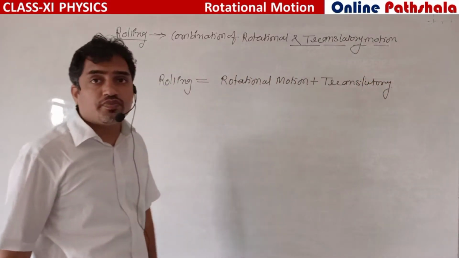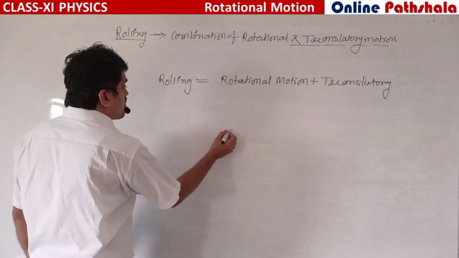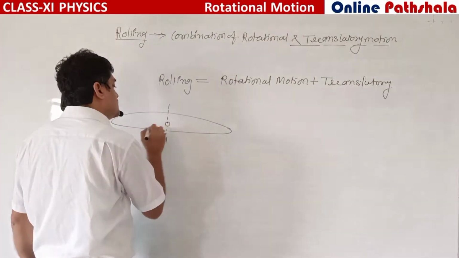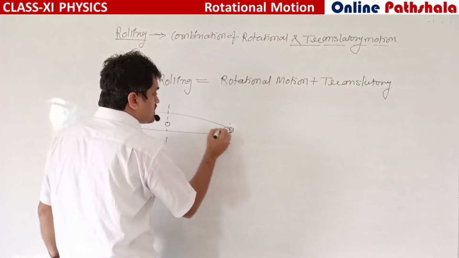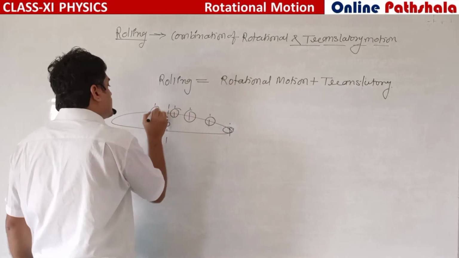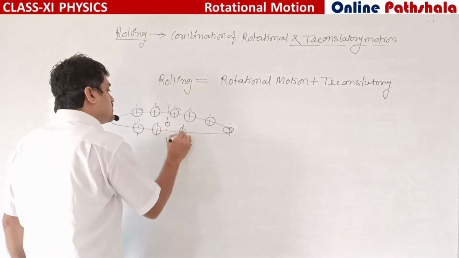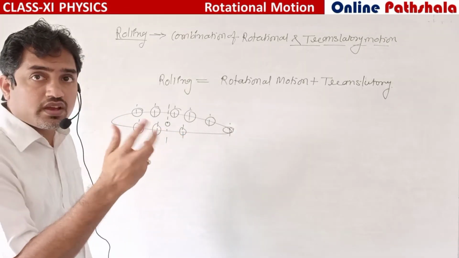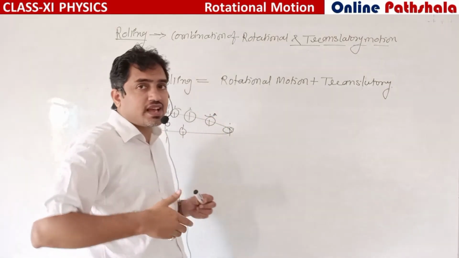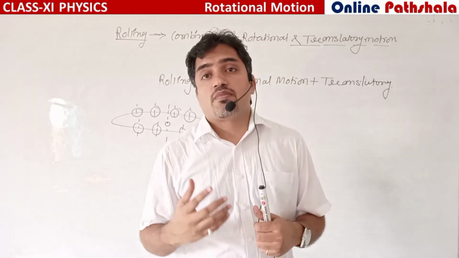Okay, so we can take many kinds of examples, like the rotation of the earth. Earth is revolving around the sun as well as moving on a circular path. It is not exactly circular. This earth is rotating about its axis and also revolving around the sun. So it is the concept of rolling.